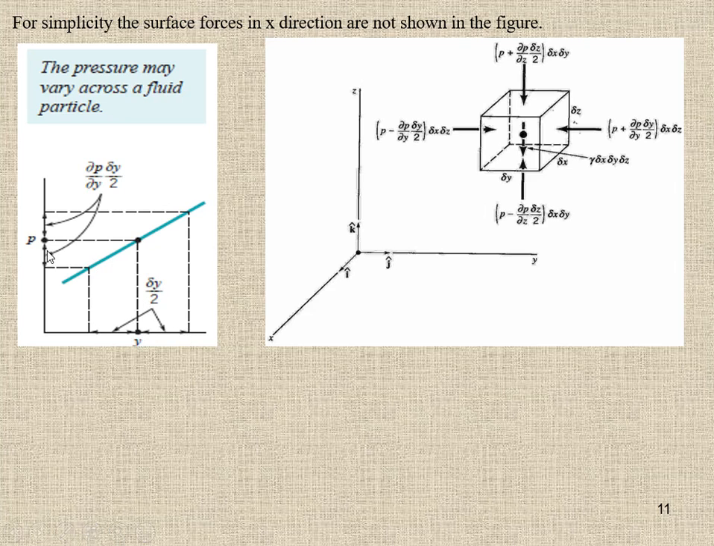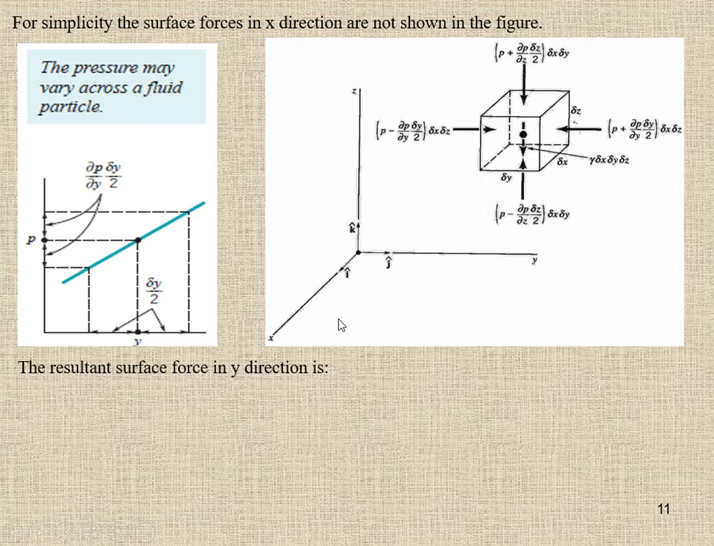So what is the change in pressure if you move delta y by 2 away from the point P? The change in pressure is going to be del P by del y times delta y by 2. So this pressure is going to be deducted, because from here to here is P. So the pressure at this point is going to be P minus del P by del y times delta y by 2. What is the pressure at this point? This point is delta y by 2 away from P on the other side, so the pressure is going to be added. So from here to here, the pressure is going to be P plus del P by del y times delta y by 2.